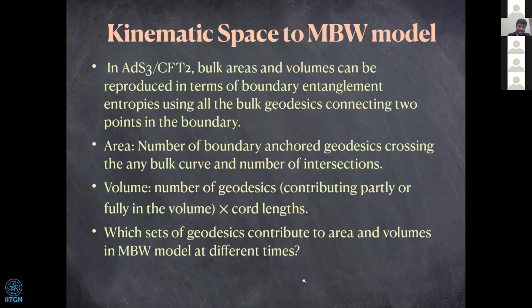So the area corresponds to the number of boundary anchored geodesics crossing. To be more precise, it can also be a bulk area, and the number of boundary anchored geodesics that cross this bulk area can give me the area of the bulk curve that I am considering. And we also have to consider that it can be a complicated bulk curve, so one geodesic can have multiple intersections. The number of intersections is also important to consider.